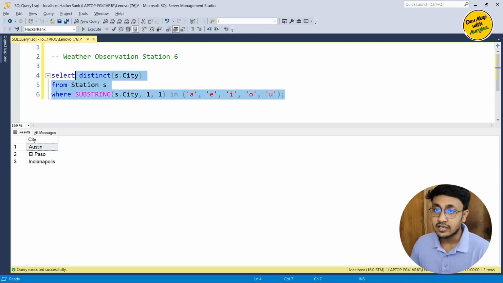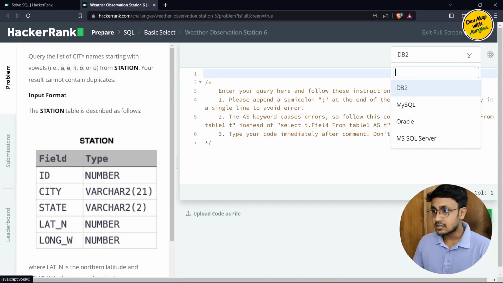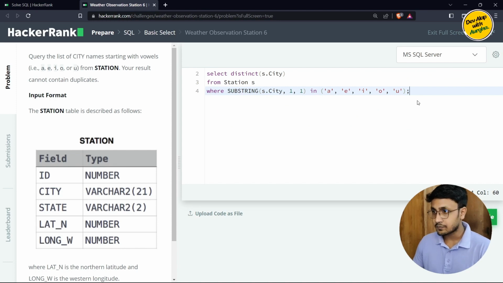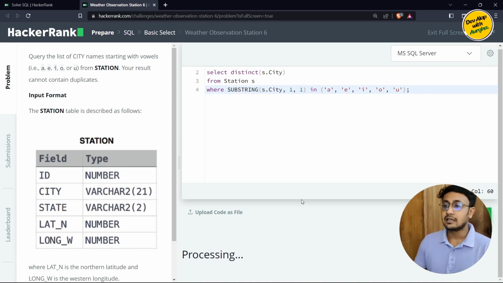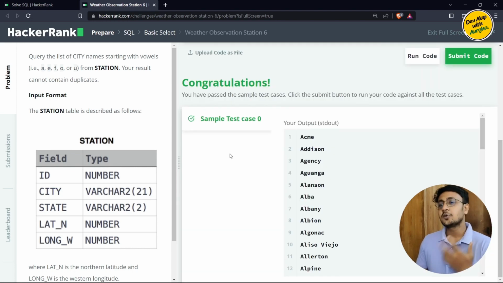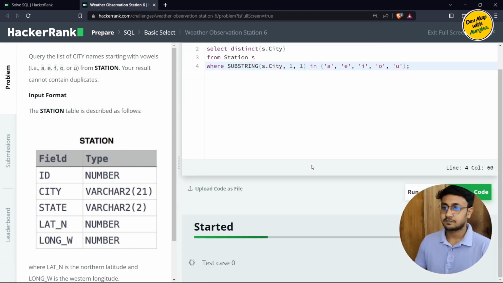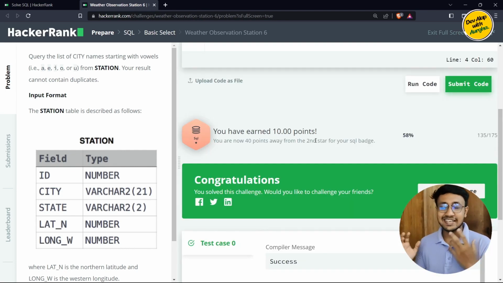Now we're going to copy this one, select SQL Server here and paste it here. Use a semicolon always. So run code and let's see how it works. Okay, our code is working fine. So let's just submit this. And our solution is accepted.